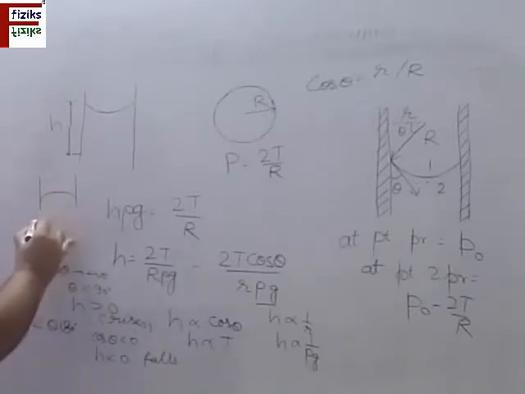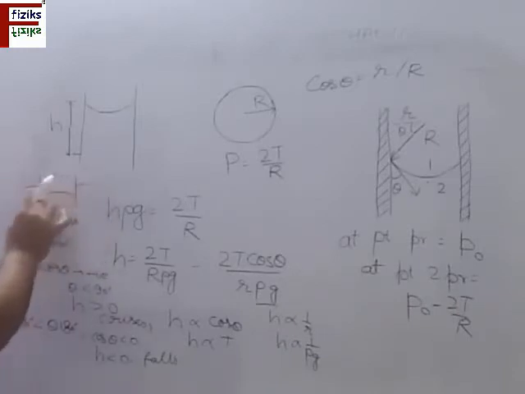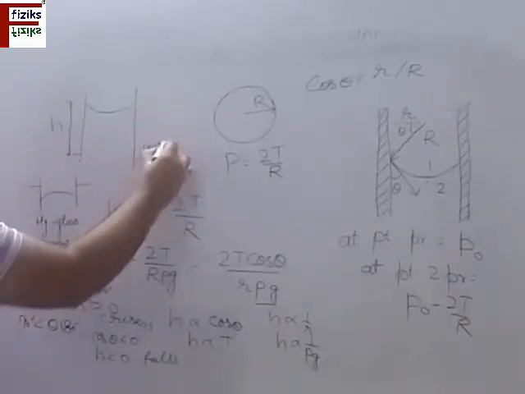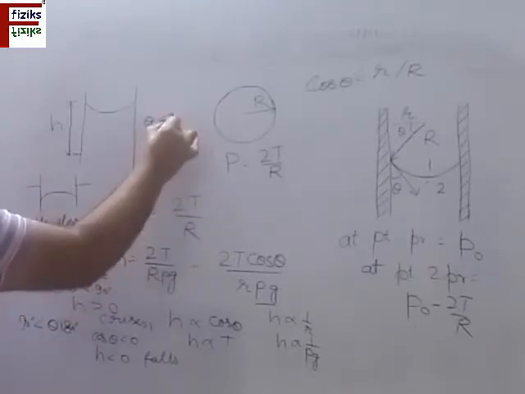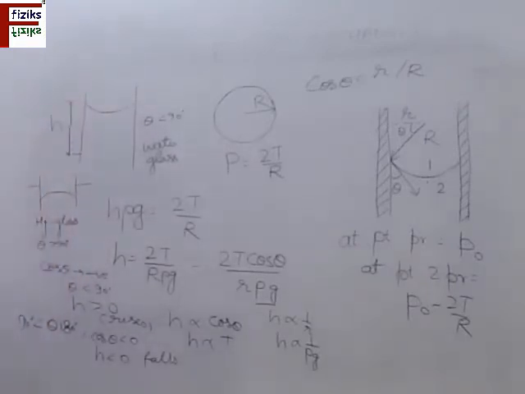So this is the case of mercury with glass. Theta is more than 90, less than 180, so the liquid level falls. If I dip it in the mercury, the liquid level falls from this point to this point. And this is generally water and glass. Theta here is less than 90, so the liquid level rises from this point to this point. So this is the formula for the liquid level rise or fall, how to calculate it inside the tube.